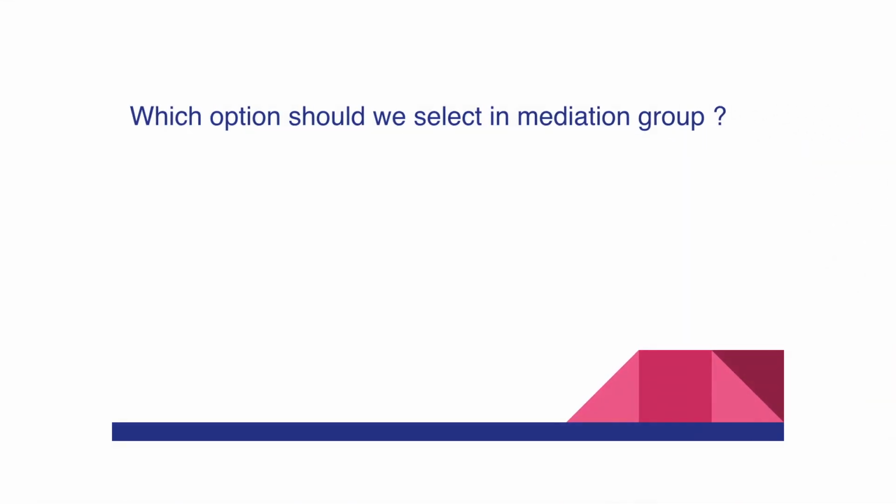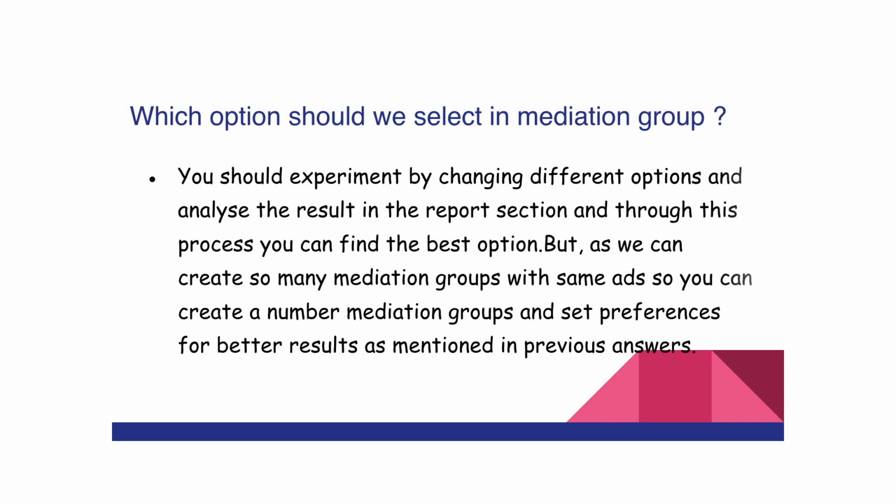The next question is, which option should we select in mediation? All, include, or exclude countries? So the answer for this can be the previous explanation, where I have just explained how you can set the mediation groups and set preferences to them. So choosing the countries should not be a problem, because you are going to create different mediation groups and set preferences, and hence choosing the country, including or excluding the country, will not be a problem.